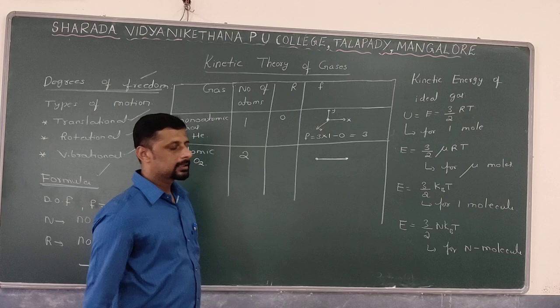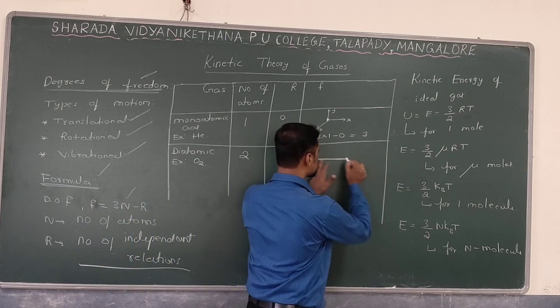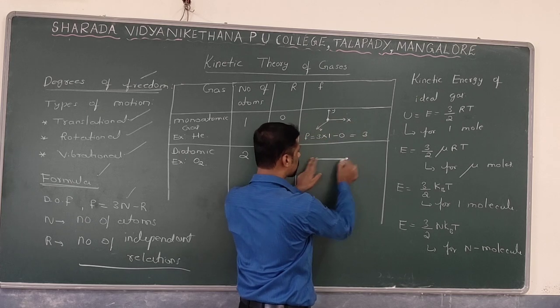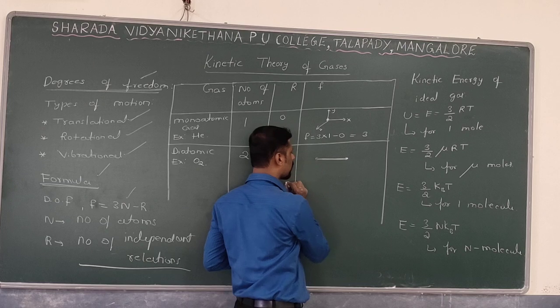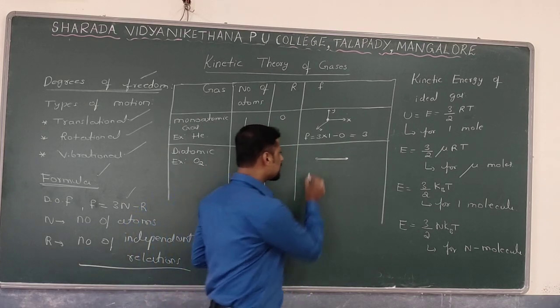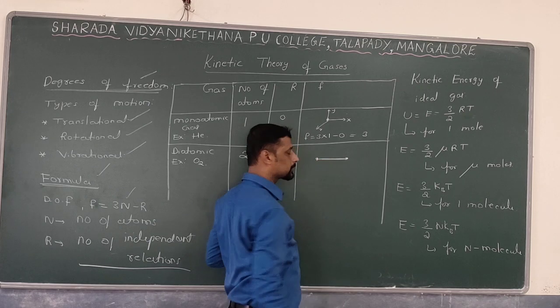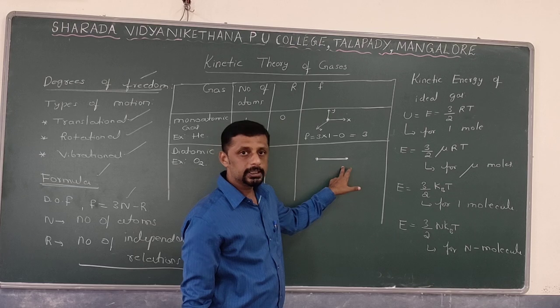How many restrictions? These 2 atoms together can move along the x-axis, y-axis as well as the z-axis. So 3 degrees of freedom are required for translational motion. Along with these 3 translational motions, this gas can have rotational motion also.